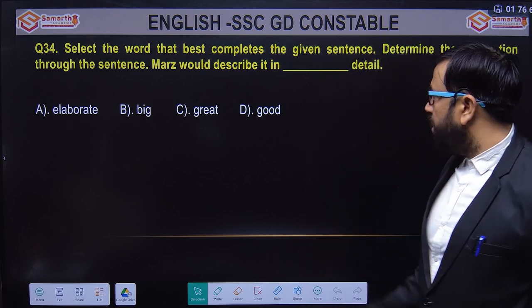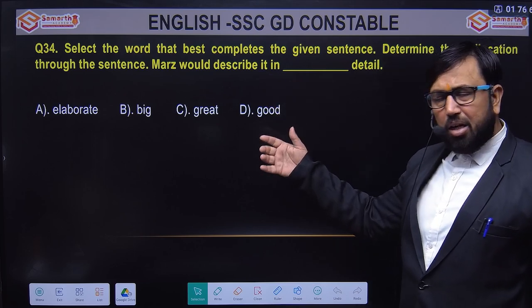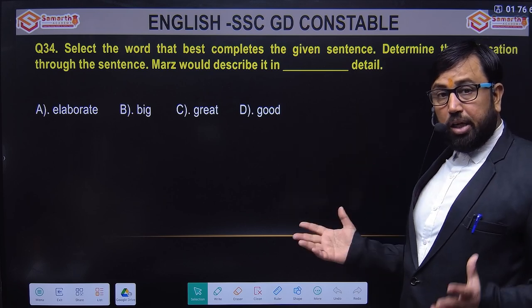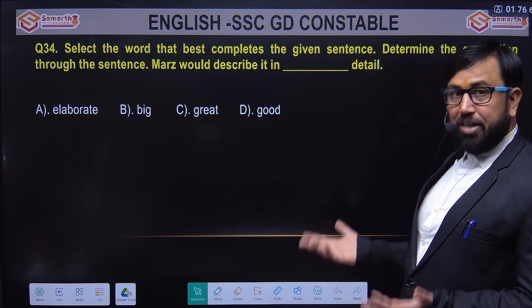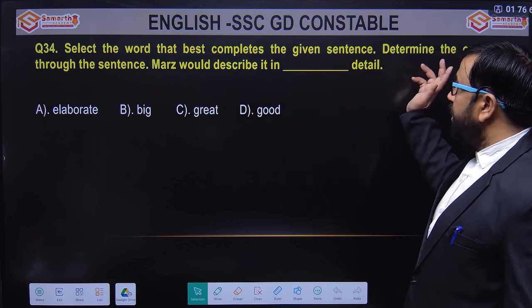See what we can say. He described it in elaborate detail, big detail, great detail, or good detail. He told me everything in great detail, right? So great detail is the collocation.